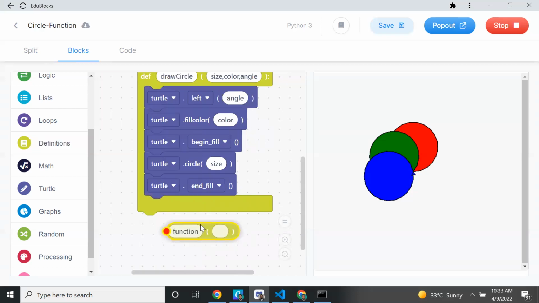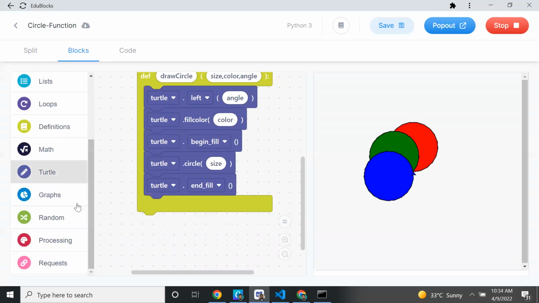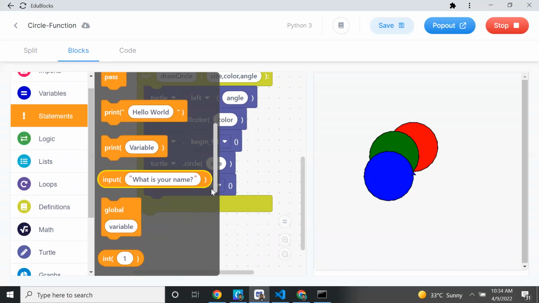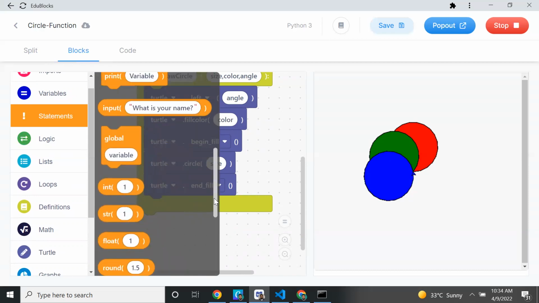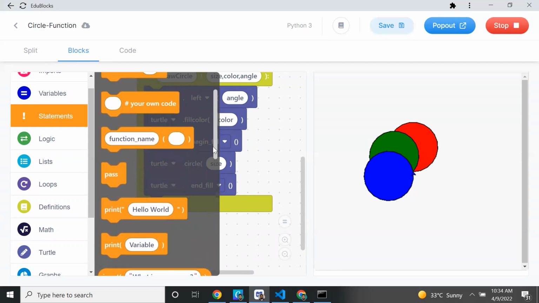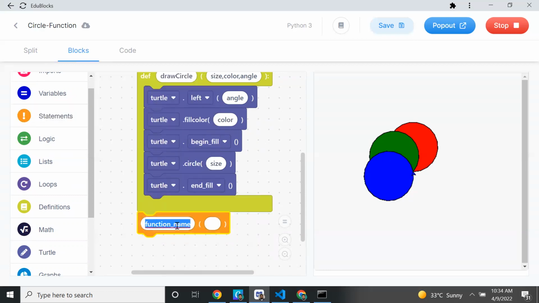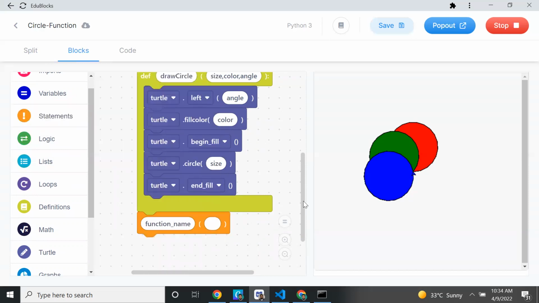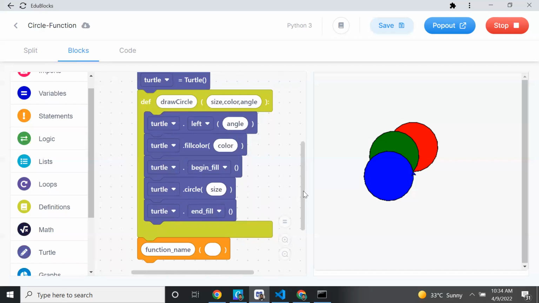drawCircle. So you have to call that function. If you go to the statement, you can see the function. You have to pass the function name. What is the function name? Zahir, can you tell me what is my function name? Very good, drawCircle. drawCircle, once again.